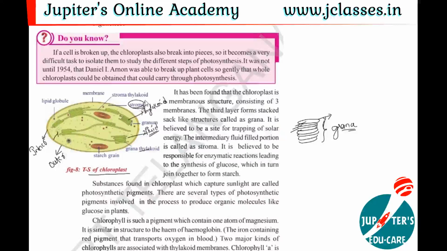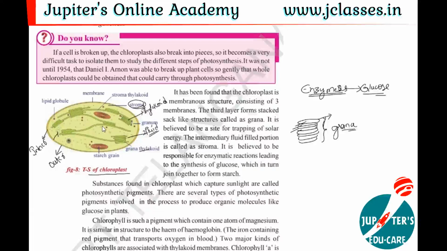Right. And this stroma contains many enzymes. This is the place where the glucose molecule will be formed. The glucose molecule will be synthesized in the photosynthesis process. Is it clear? So this is a chloroplast, and we know the chlorophyll is present inside the chloroplast.